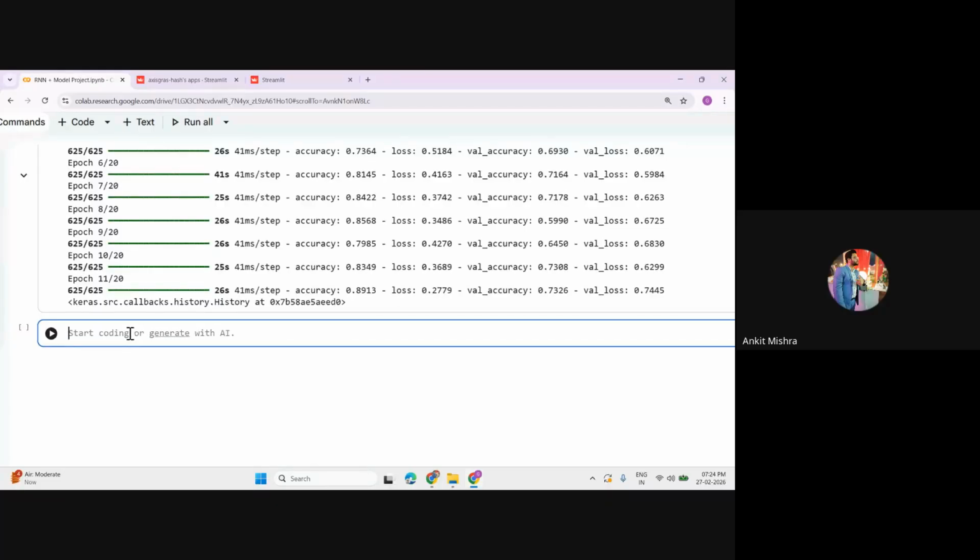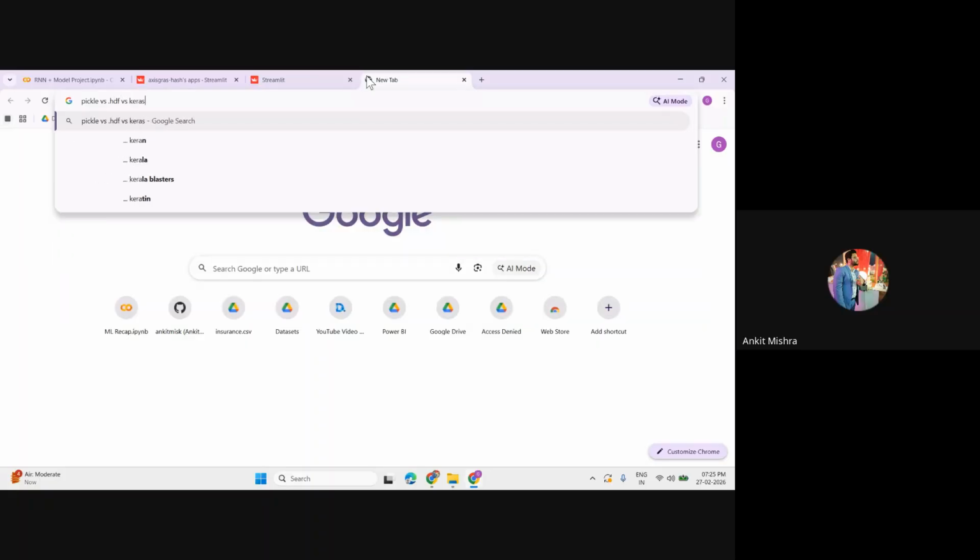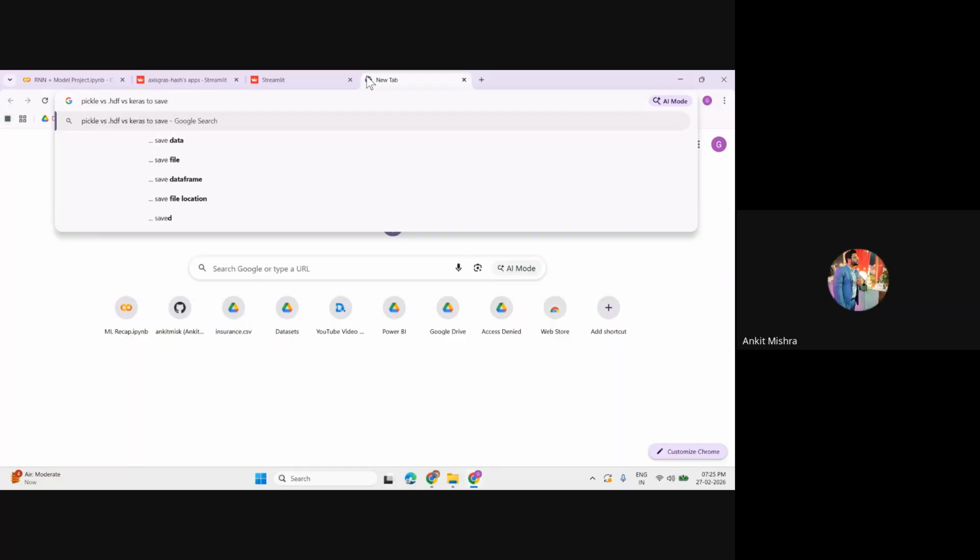Okay, so what you can do is simply save this model. How to save this model? I have already told you one thing. If you are working on an ML project, you can save your model using the Pickle module, right? But if you are working on deep learning, you have to save your model in HDF5 format. Let me show you this again: Pickle versus .h5 format versus Keras format. We have three different formats, right? To save what? To save models.